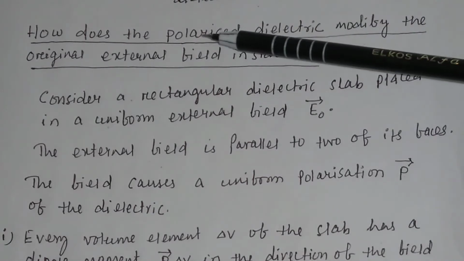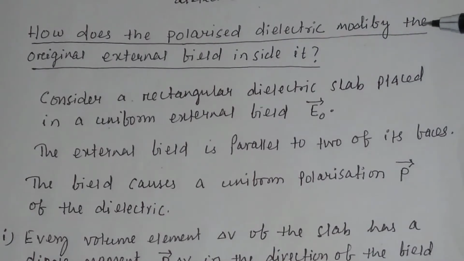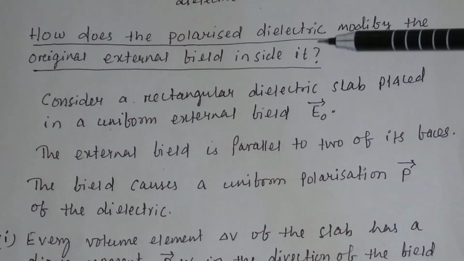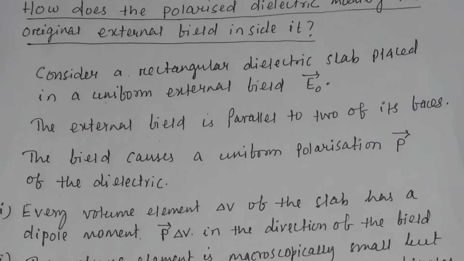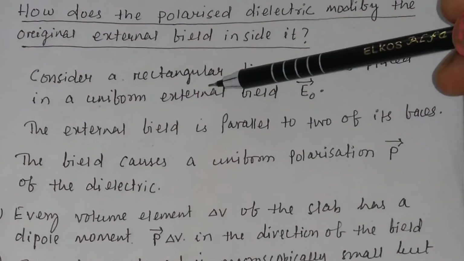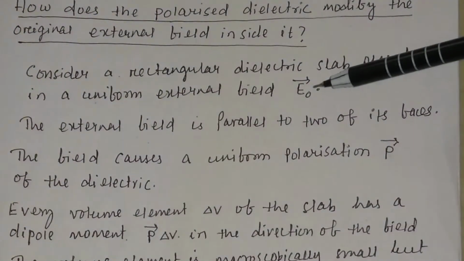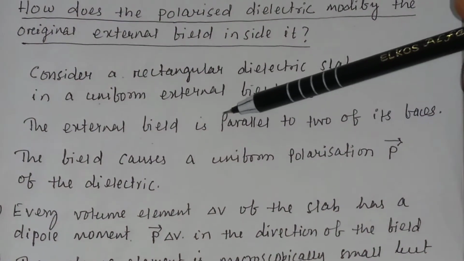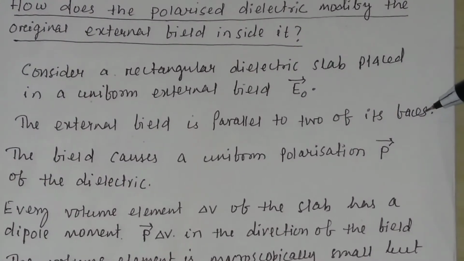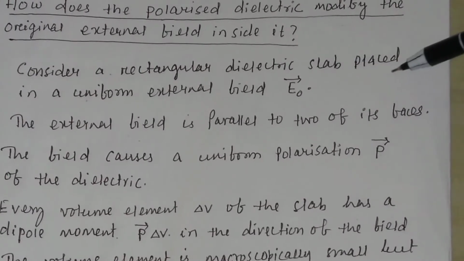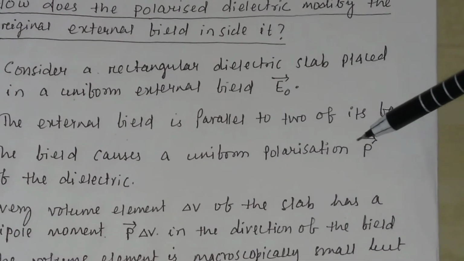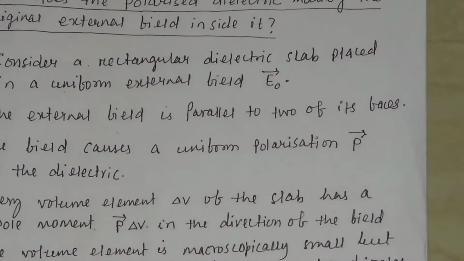Next, let us discuss how the polarized dielectric modifies the original external electric field inside it. Consider a rectangular dielectric slab placed in a uniform external electric field E0. The external field is parallel to two faces of the rectangular slab. The field causes a uniform polarization P of the dielectric.